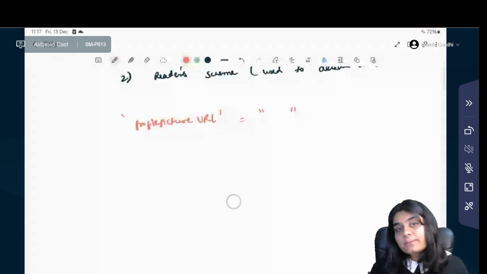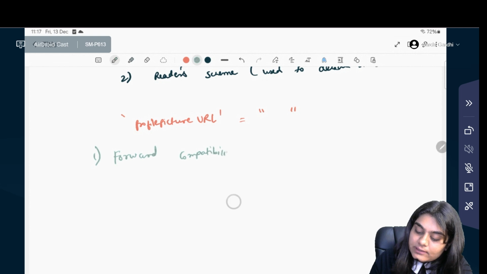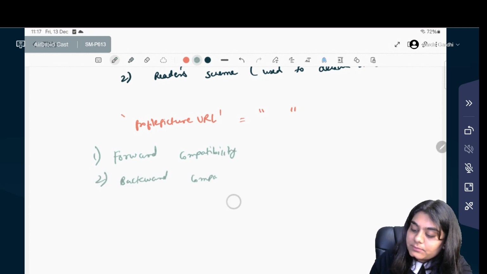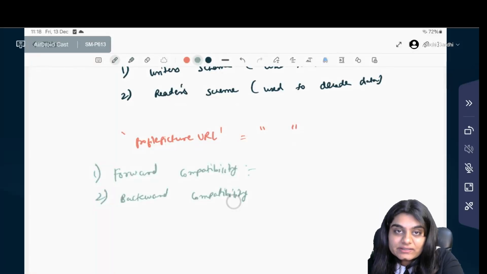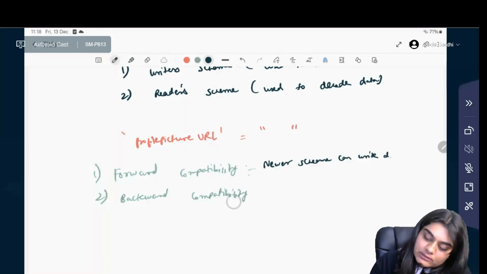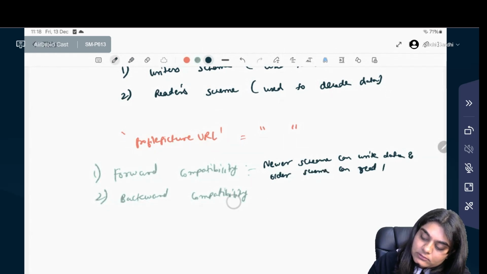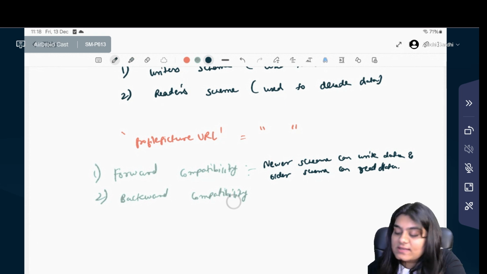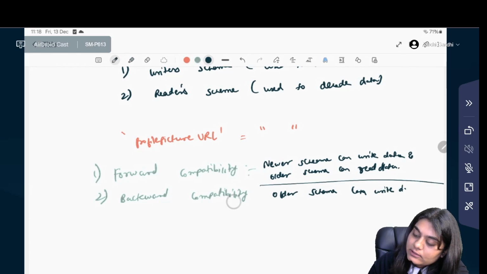Okay, moving to the next. There are two types of compatibility in Avro. First is forward compatibility and second is backward compatibility. Okay, what do you mean by forward compatibility? Newer schemas can write the data and older schemas can read the data. Let's write it down. Newer schema can write data and older schema can read data. And in backward compatibility, it is vice versa. So, older schema can write data and newer schema can read it.